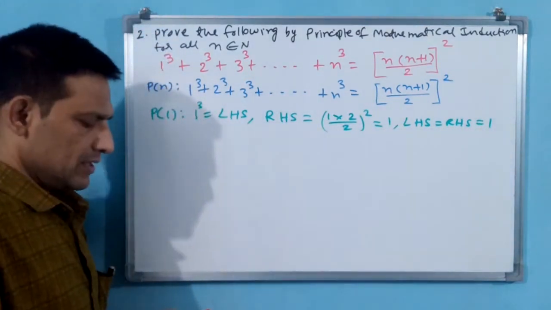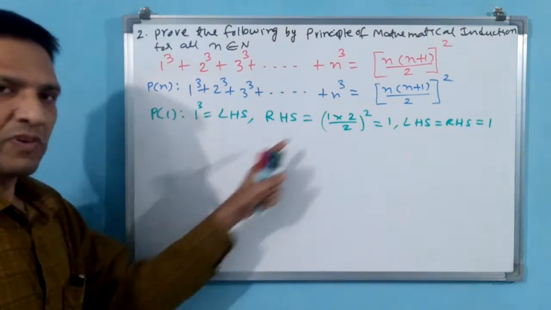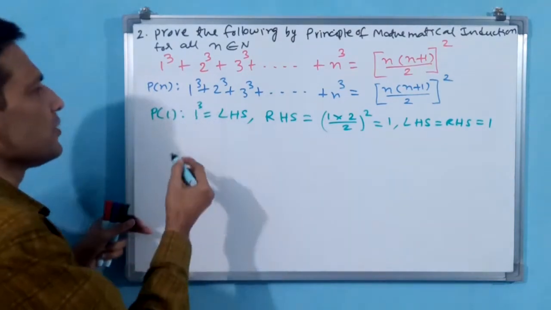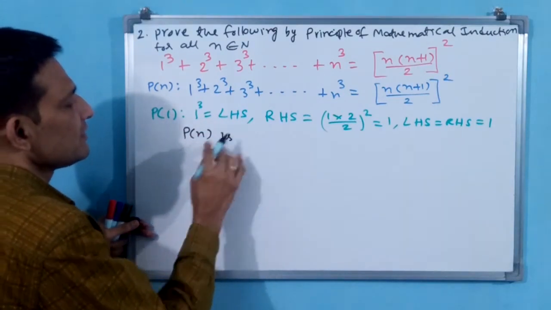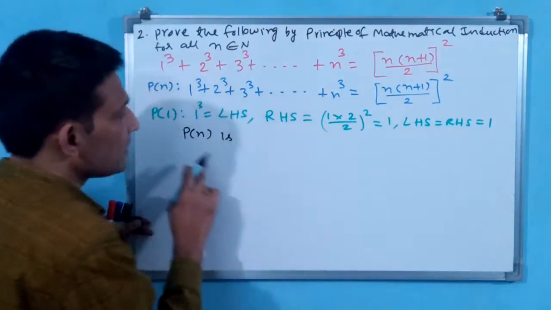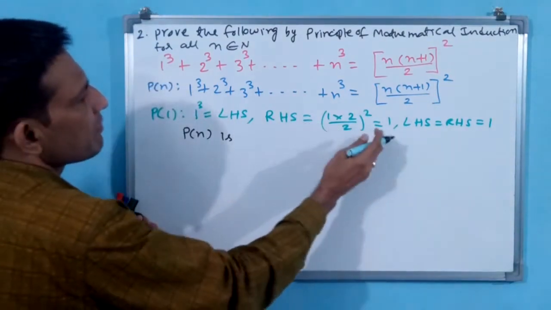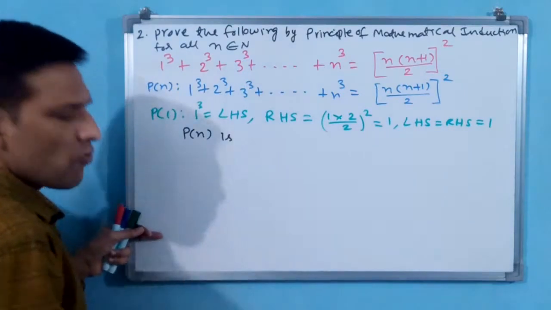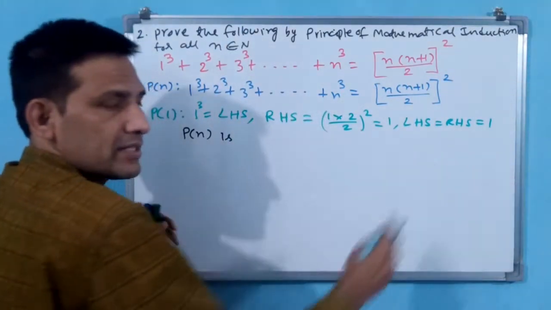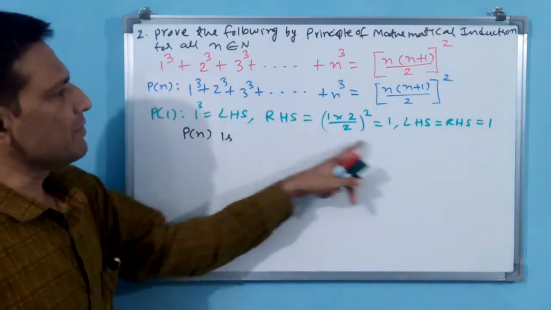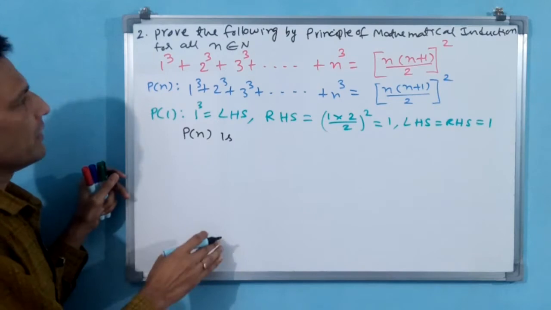Now what can you write? We can write Pn is true for n is equal to 1. Yes, definitely that should be written. After writing LHS is equal to RHS only, you have to write this. Whatever I am writing after commas, you can write downwards. Because of space constraints I am writing horizontally. After the comma I am writing these, and you can write them downwards.